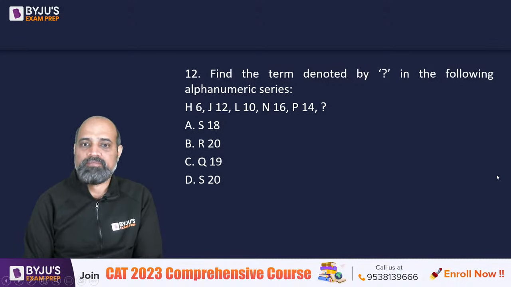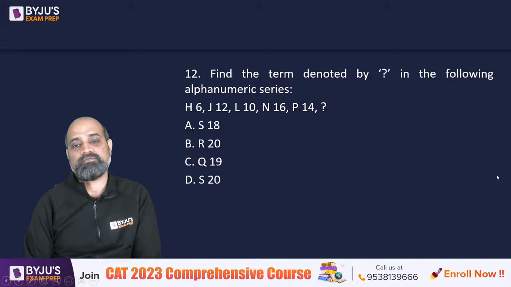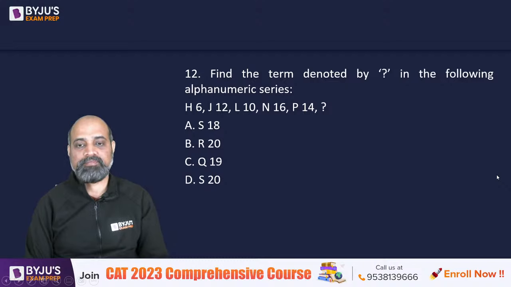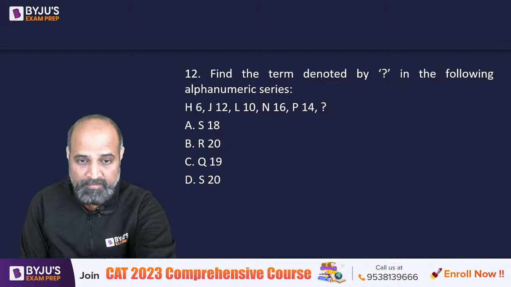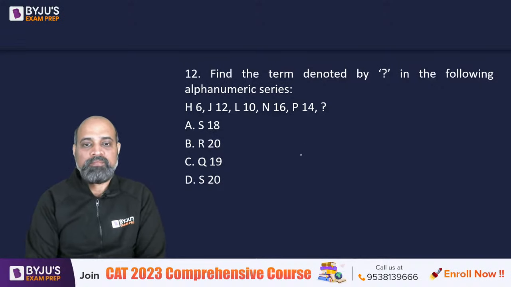Encoding, decoding. Find the term denoted by question mark in the alphanumeric series. So we have got H6, J12, L10, N16, P14. So what should we have here?